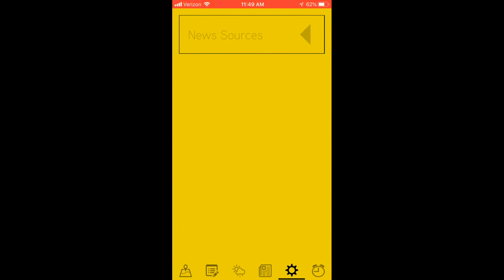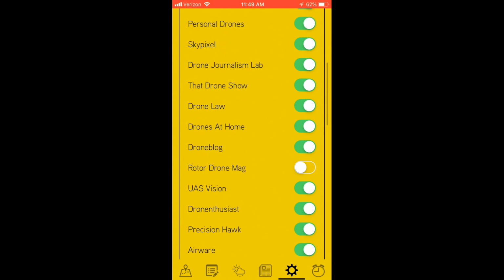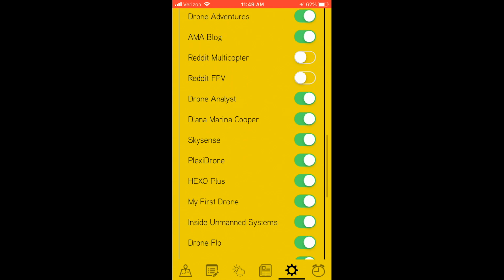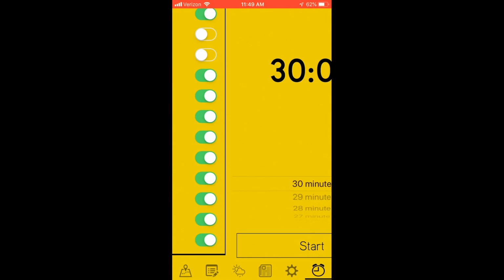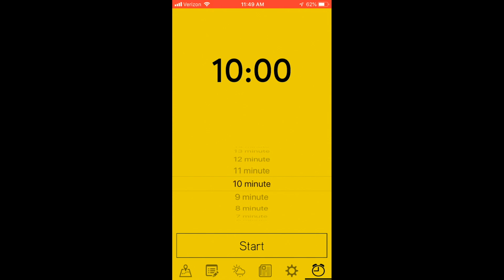If you go over to the news sources settings, you can filter out any fake news that you might not want, if you know of any. And then if you go over to the timer settings, you can set a timer for while you're flying your drone, and it'll go off and give you a notification. So it's a really useful app. I like how simple and clean it is, and it immediately gives you all the information you need.